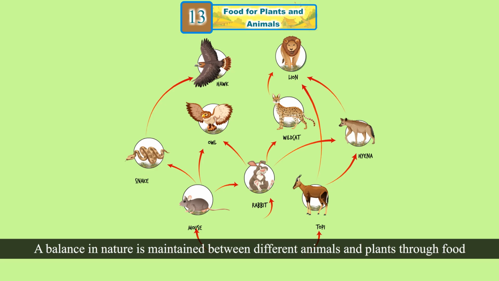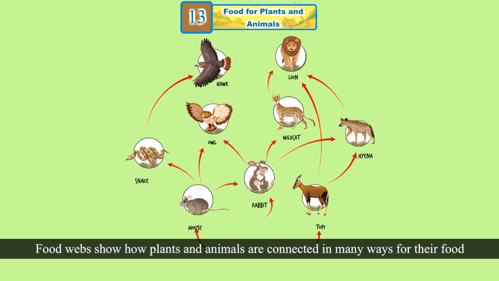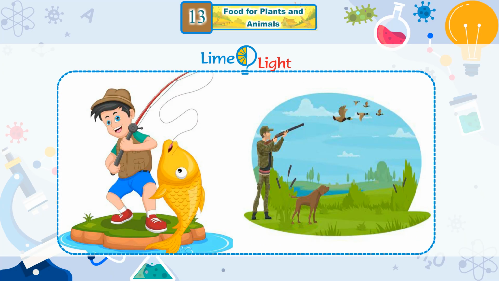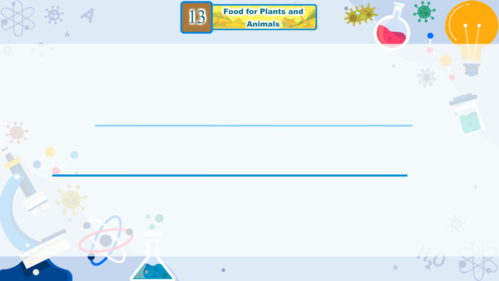Food web. A balance in nature is maintained between different animals and plants through food chains and food webs. Food webs show how plants and animals are connected in many ways for their food, whereas food chain follows just one path. Limelight. Each organism on this earth has a unique place in food chain. Many human activities like fishing, hunting, pollution, etc. harm various animals and their habitats and disturb the food chains.